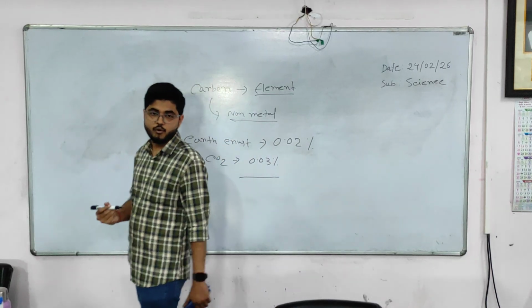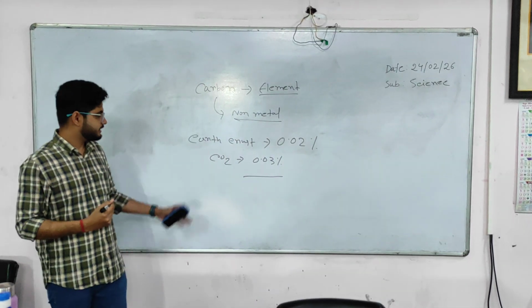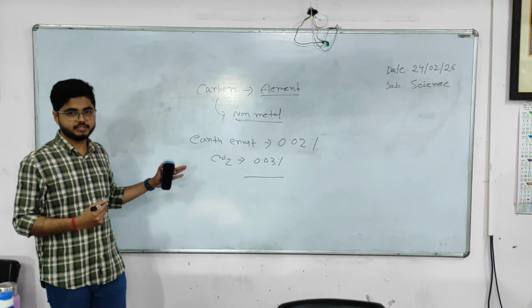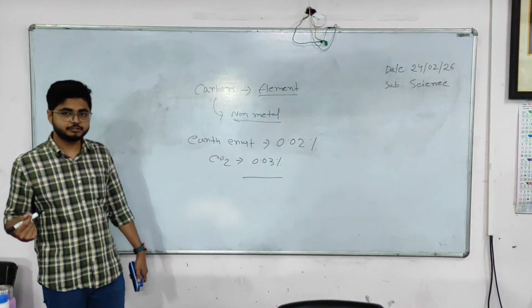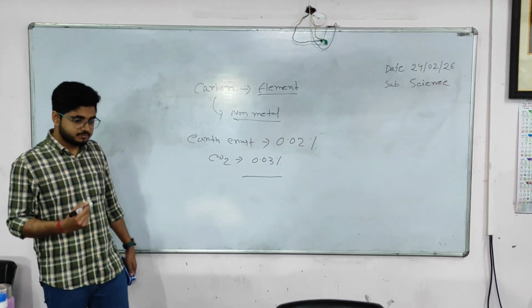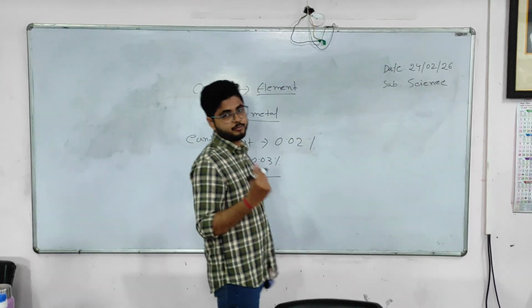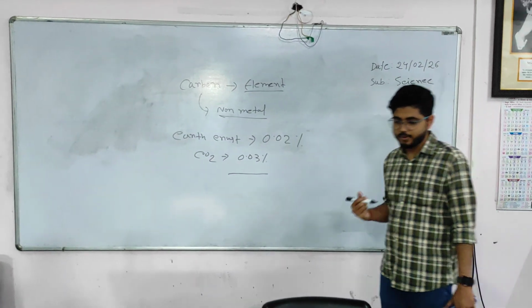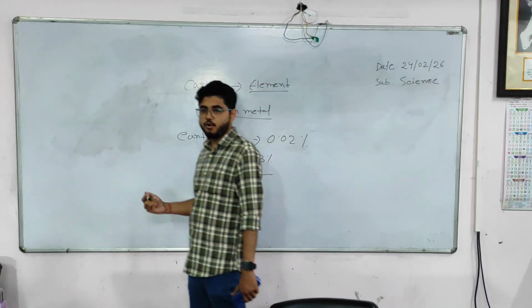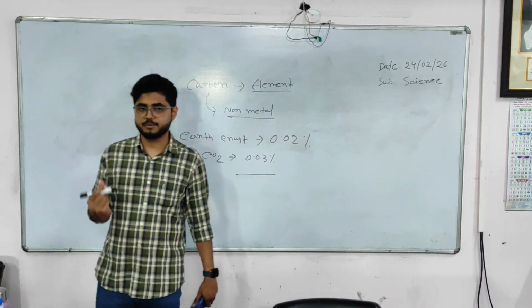Now, why is carbon important? Its percentage is only 0.02 or 0.03%, and yet it has immense importance in shaping our biological life on earth. All living organisms, like we human beings and plants, are made up of carbon.